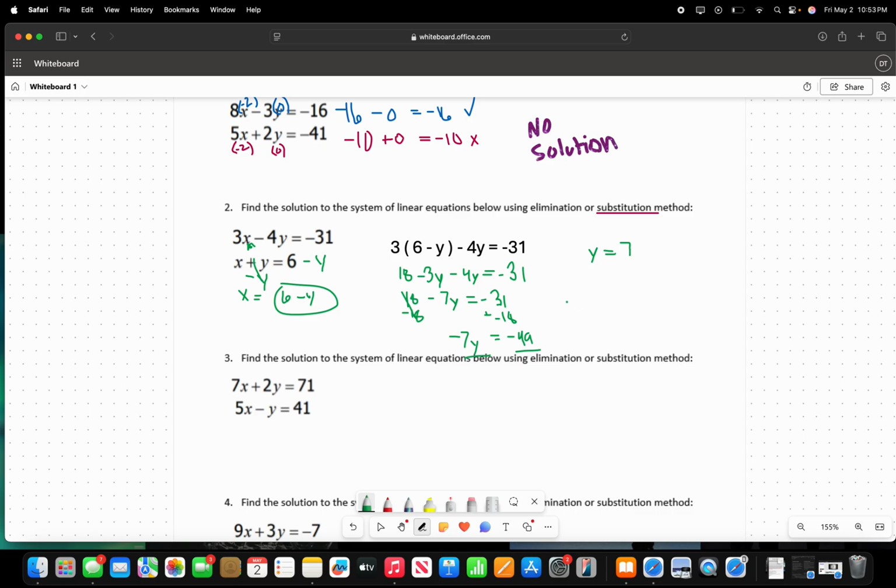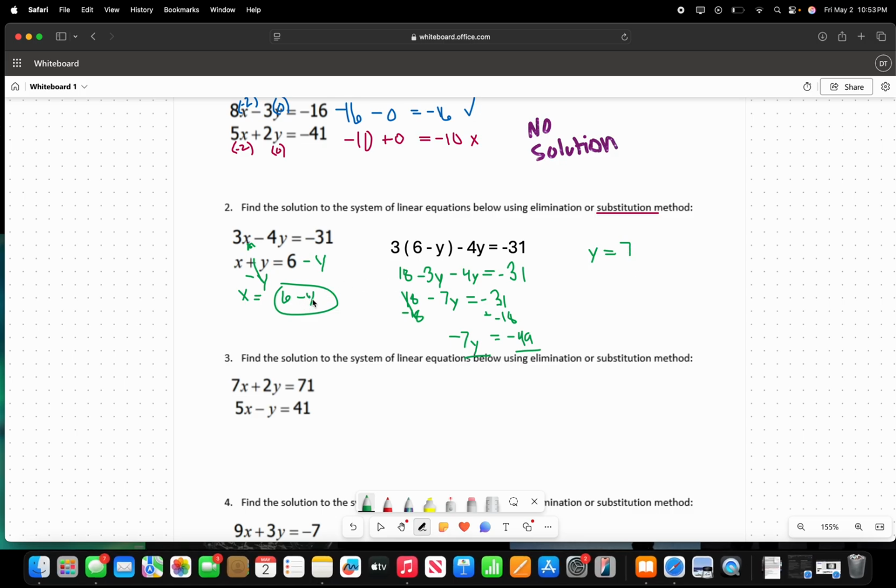So now that we have y equals 7, we're going to plug this 7 in place of this y, and we are going to be using this to find our x. So x equals 6 minus 7, which is going to give us -1.